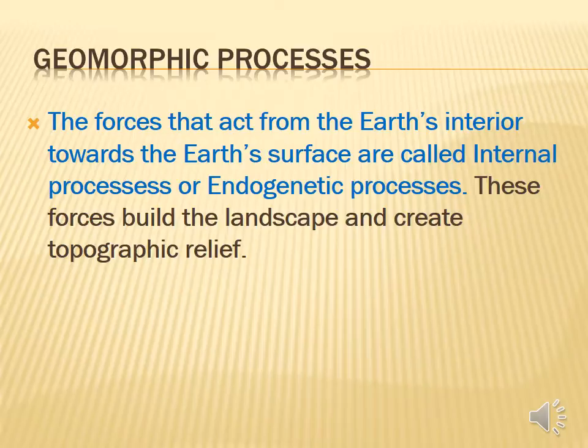The forces that act on the surface of the earth due to natural agents like running water, glacier, wind, waves, etc. are called external process or exogenetic process. So, 2 types of process are there, that is internal or external process, which is called endogenetic process or exogenetic process. The interior earth, which process happens, internal process or endogenetic process. The outer.